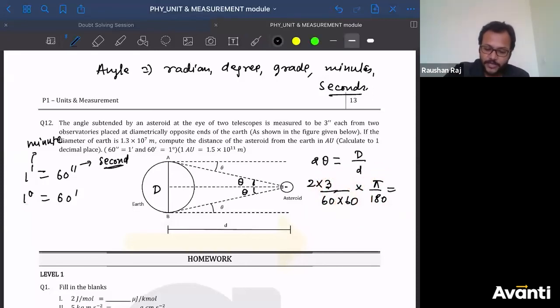This will be equal to capital D by small d. Everything is now known to you. Capital D is known to you. Okay? Capital D is known to you. Find the value of small d. Theta is equal to 3 second. Shreya, कितनी बार बोलूं मैं? Theta is equal to 3 second. I have to convert this second into radian. So conversion of this radian is like this.